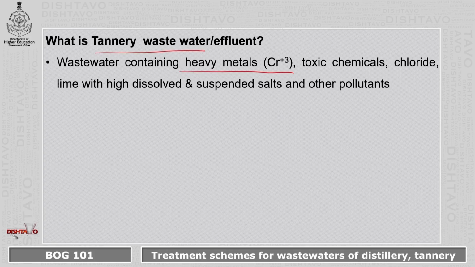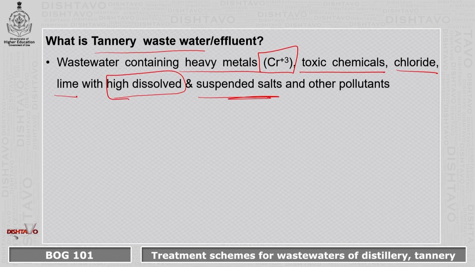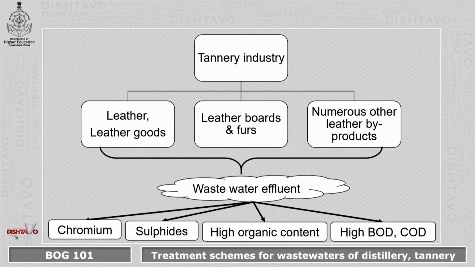It contains heavy metals such as chromium, toxic chemicals, chloride, lime, and also high dissolved and suspended salts and other pollutants. The tannery industry focuses on leather production, other leather goods, leather boards, fur formation, and numerous other leather byproducts.